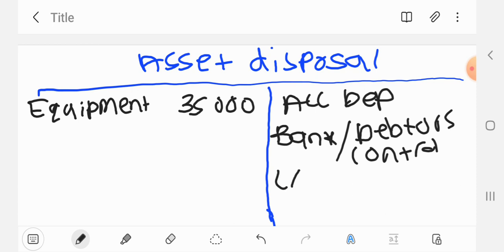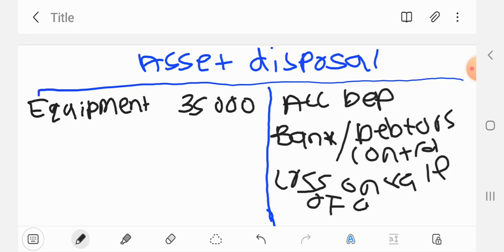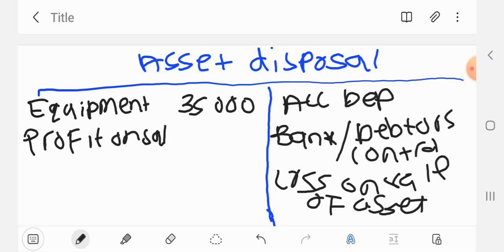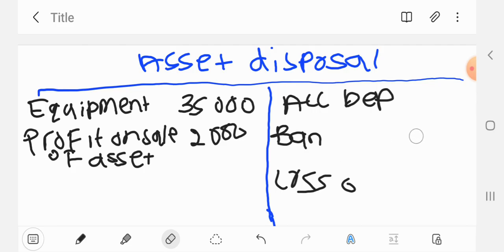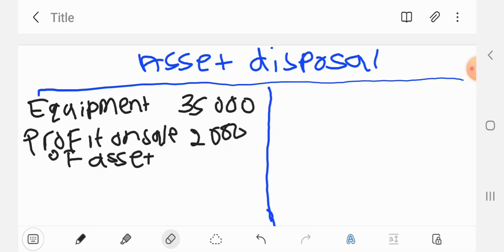And then we have what we call loss on sale of asset. Whenever we have a loss on sale of asset, it needs to come on the credit side. On the debit side, we have profit on sale of asset. So profit on sale of asset will always come on the debit side, and we had a profit of 2,000 rand. And then you balance your account. Now let's erase this one as well. We've not gotten there yet.